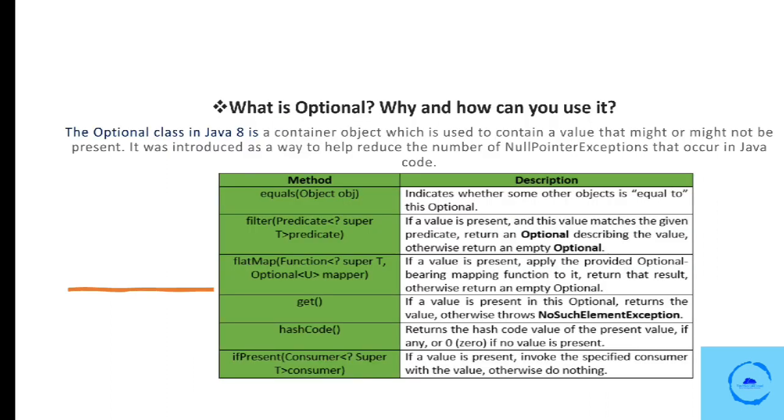So the Optional class in Java 8 is a container object which is used to contain a value that might or might not be present. It was introduced as a way to help reduce the number of null pointer exceptions that occur in Java code.